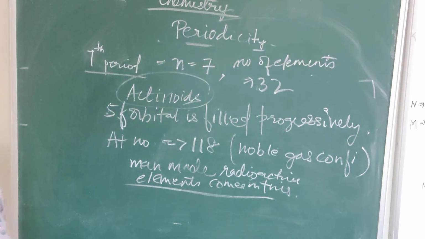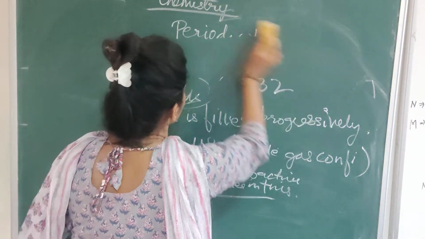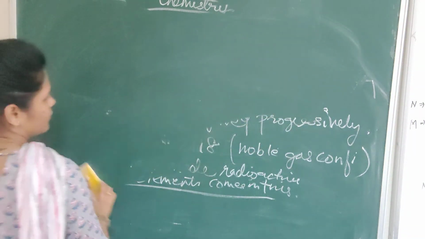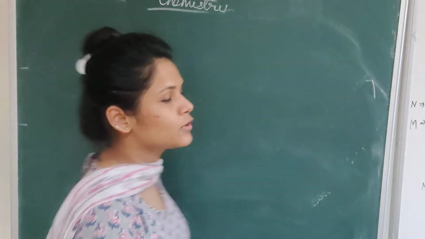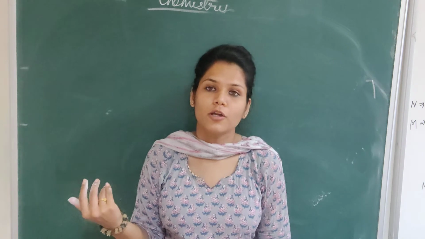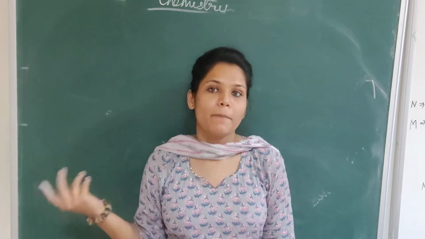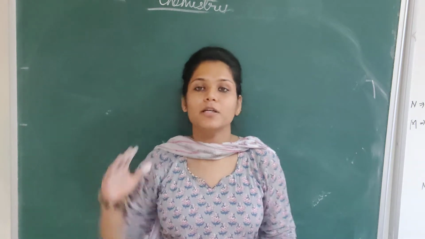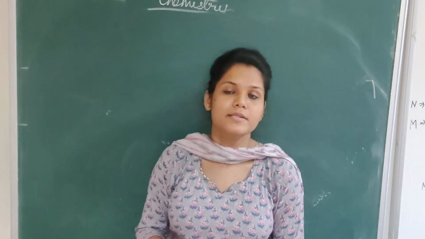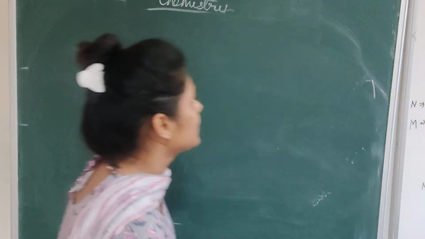Hope this is clear to you. I hope you have written that also, why they are placed in a different column. वो भी लिखना है, question बना के लिख लो. Just because their properties were very much similar to each other but not similar to the above blocks, that is why they are kept differently.